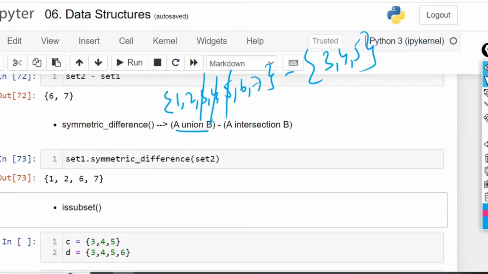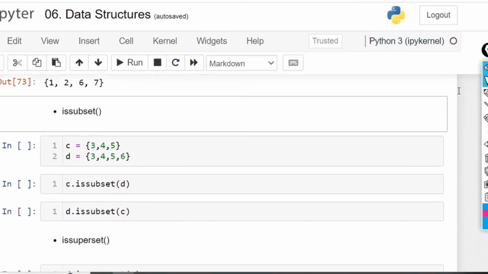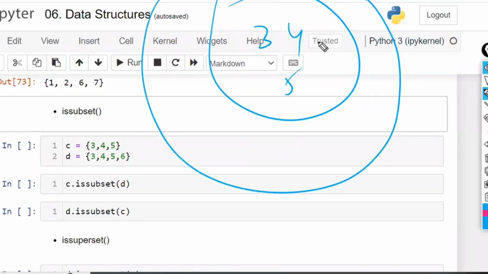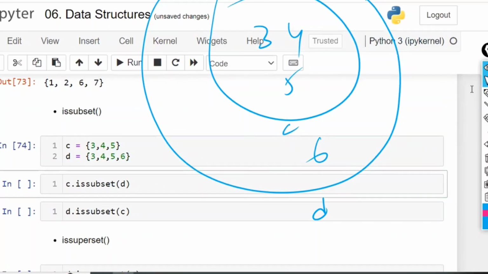Right? Next, set C is equal to 3, 4, 5. D is equal to 3, 4, 5, 6. Means this is D and this is C. D has one more element in addition to C, which is 6. Now, is C a subset of D?